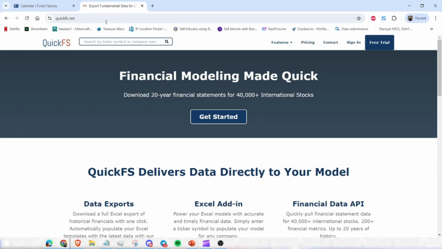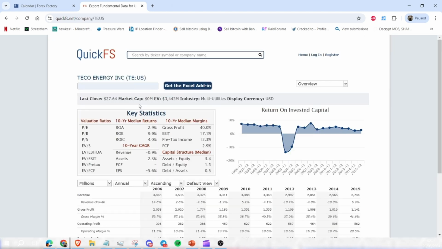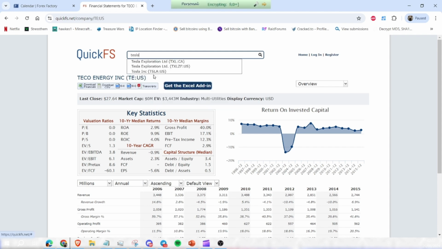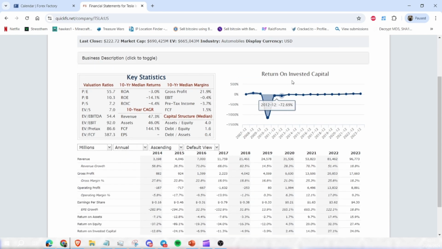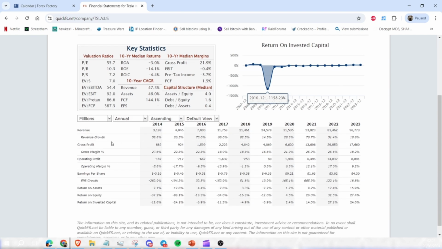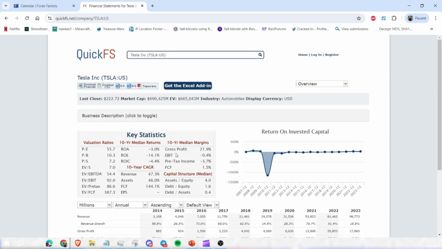A quick rundown of this platform, very simple. Again, you don't need to make an account or anything. At the top, you can see search by ticker symbol or company name. If we want Tesla, for example, we'll go ahead and search that. This is Teco, my bad, Tesla Incorporated, the US. We can see all the key statistics, return on invested capital, and all of their reports right here from the previous years. So very simple. This is where you want to come to get your stock earning reports.